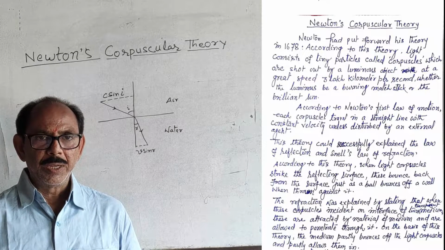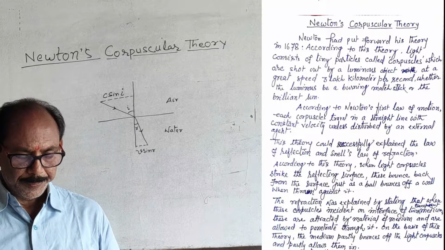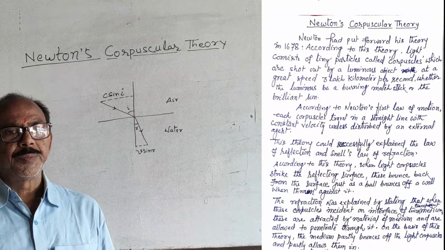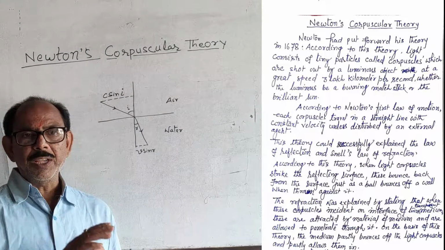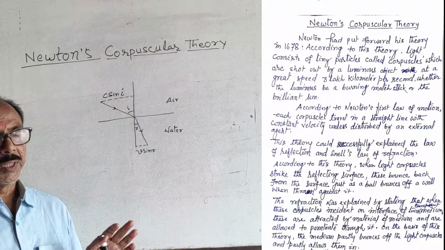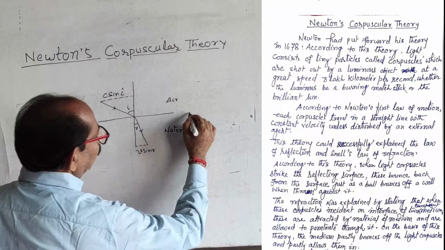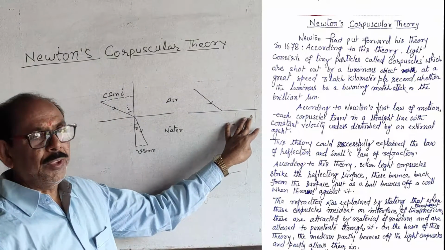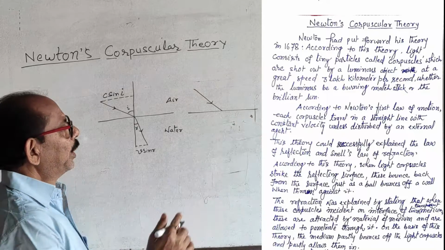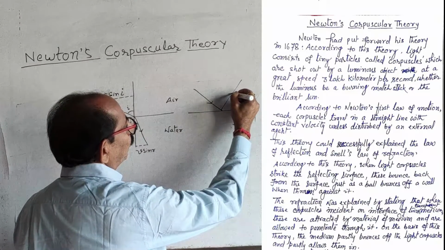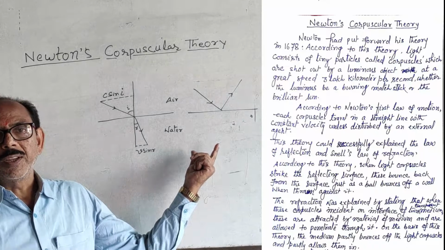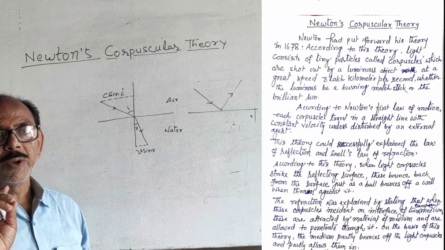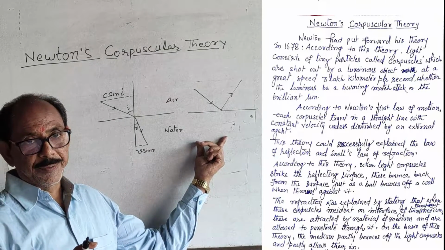According to Newton's corpuscular theory, when these corpuscles strike on a surface, a reflecting surface, they bounce off, similar to a ball that bounces back when it strikes against a wall.